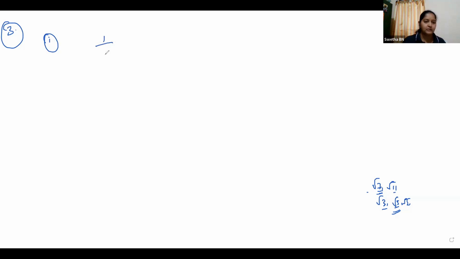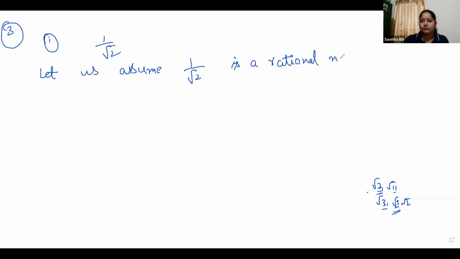Here, first one is 1 by root 2. Same, let us assume 1 by root 2 is a rational number. What is next? 1 by root 2 is equal to A by B, where B is not equal to 0.